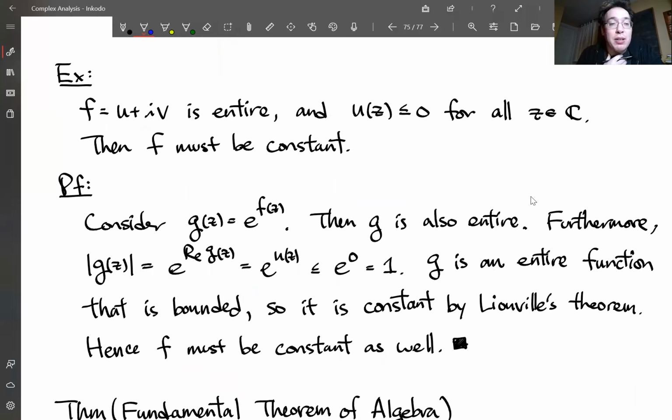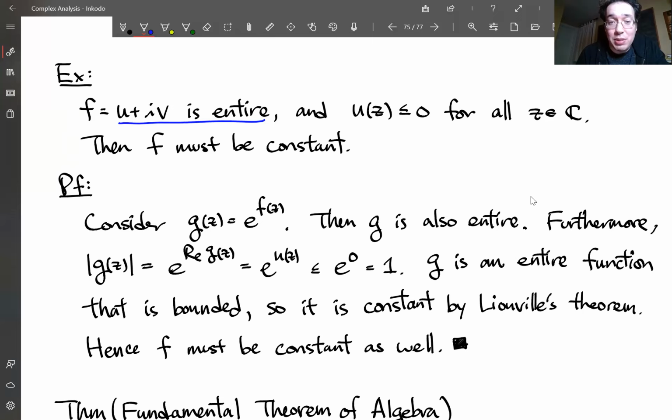You might think that a function being bounded is a strong condition, so maybe it's not as useful. But if you think about that theorem, as long as you can find an entire function that maps to a bounded function, then you could show that the function is also constant. So let me give you an example of something like this. Let's say we have an entire function.